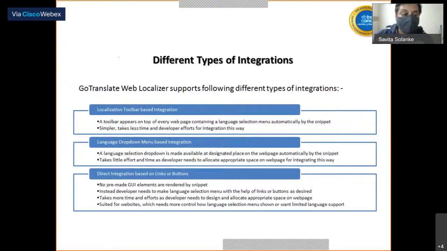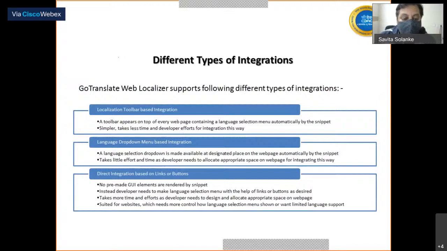The other integration method we are offering is the drop down, in which a set of languages will be showcased in a drop down like menu, and the user will be able to select one of the languages, and the page will be translated into that selected language. It takes a little effort because the developer has to allocate a proper space in the GUI of the website, and the combo box will be shown there.